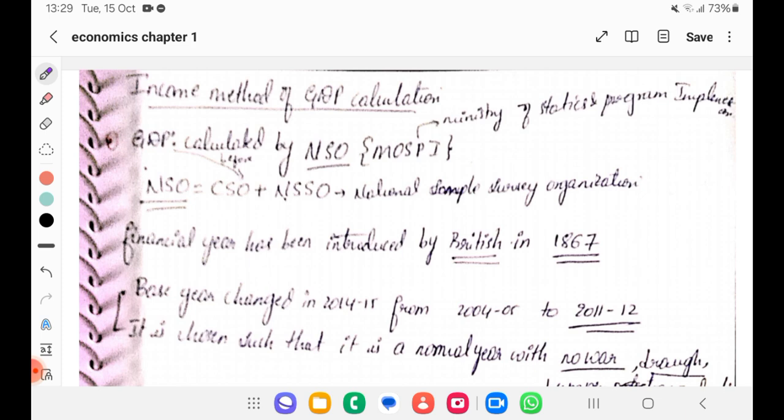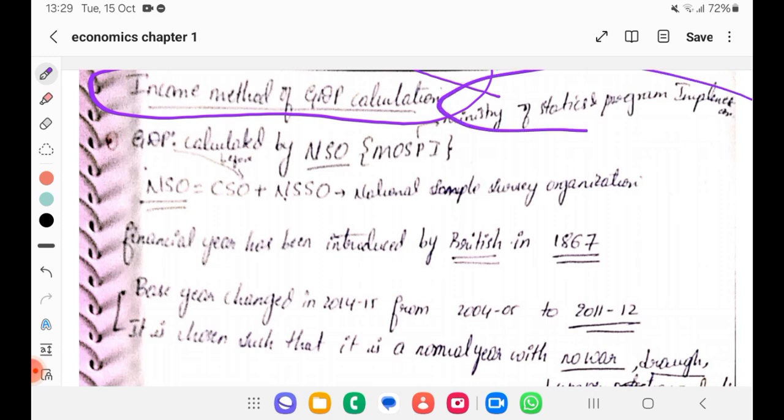Income method of GDP calculation. Now we are talking about GDP, so how will we calculate that? There are different methods. One such method is the income method. First, who will calculate this? It is calculated by the National Statistics Office, NSO, under the Ministry of Statistics and Programme Implementation, MOSPI. NSO is a combination of CSO, the Central Statistics Organization, plus NSSO, the National Sample Survey Organization.